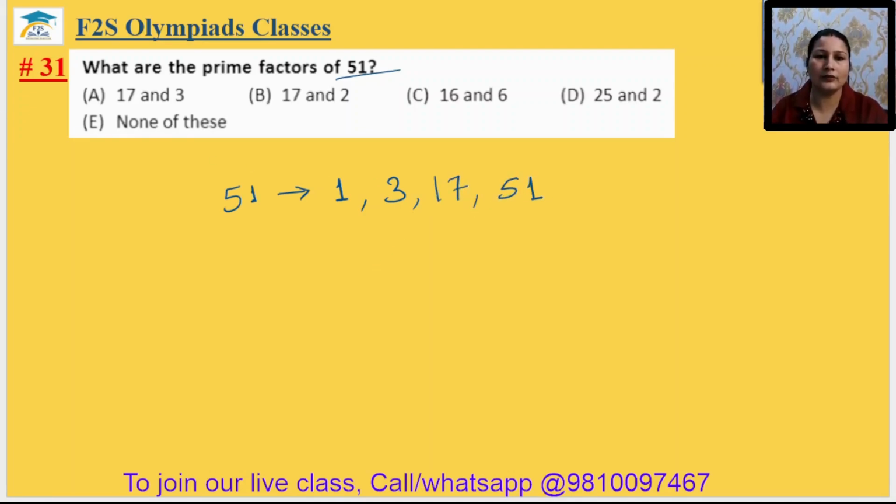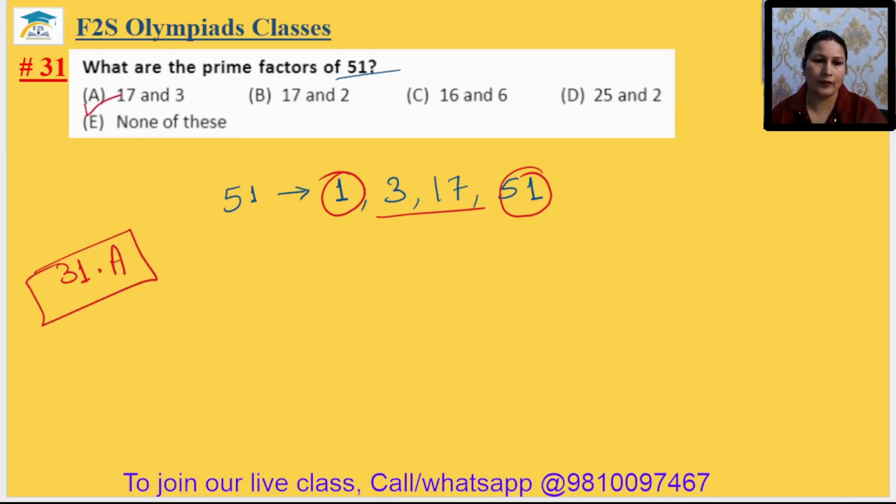We know 1 is a unique number. It is neither prime nor composite. 51 is a composite number. So 3 and 17 are the prime factors. Option A. 31 answer is option A.